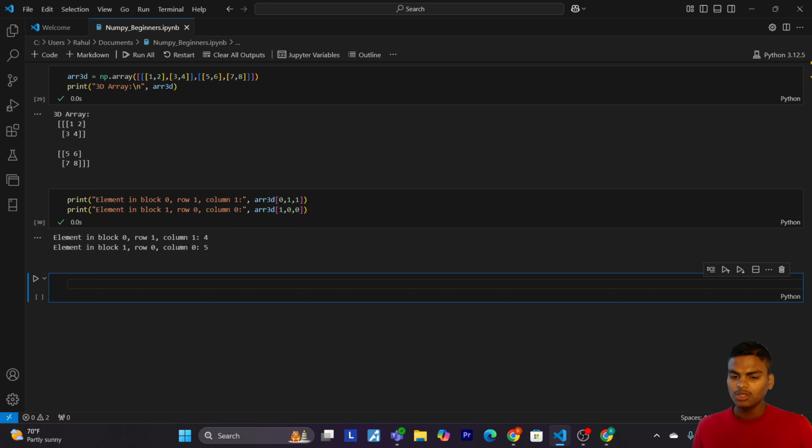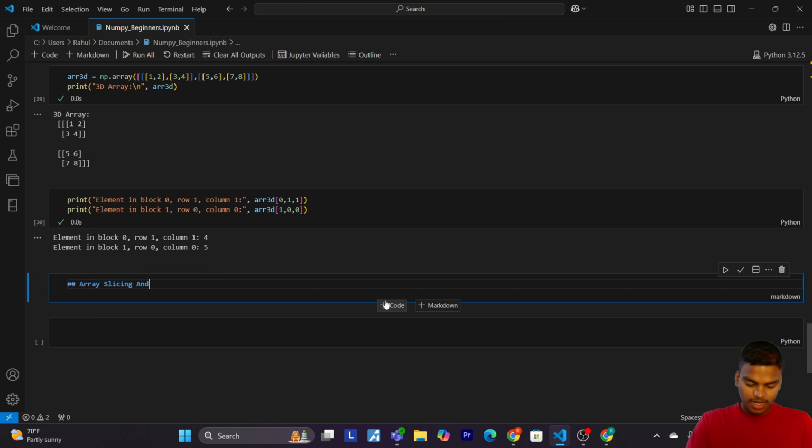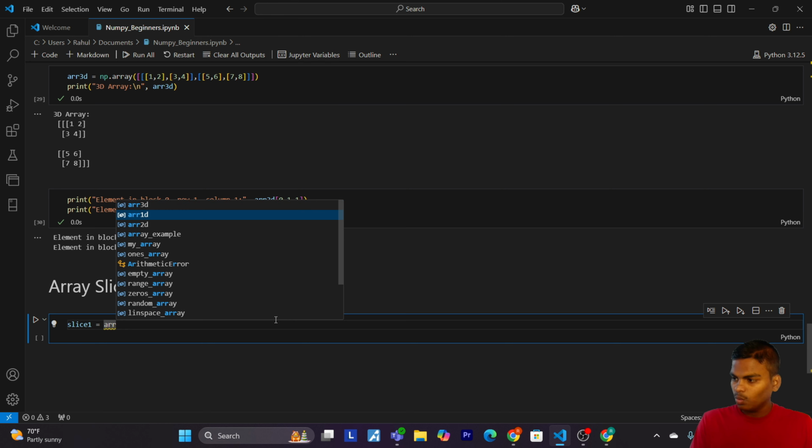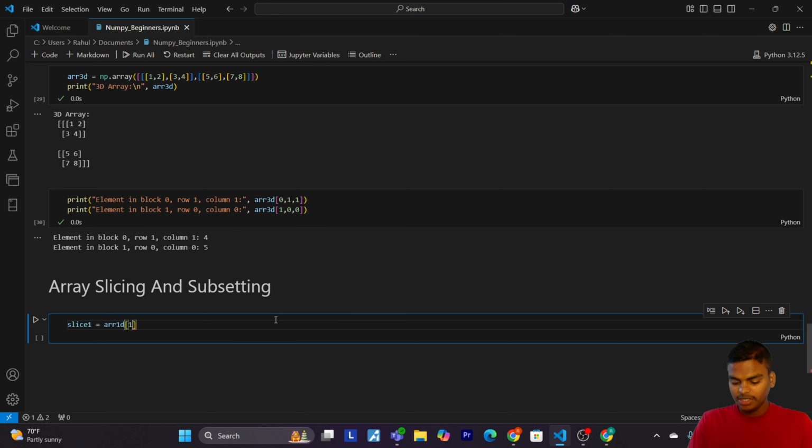Okay, so now let's come to our next point, that is array slicing and subsetting. Okay, so let me give the markdown. Array slicing and subsetting. So slicing is about extracting portions of an array. So let's see how this works in a 1D array. Okay, so let me write slice1 equals to ar1D. Now I want to slice it from index 1 to 4.